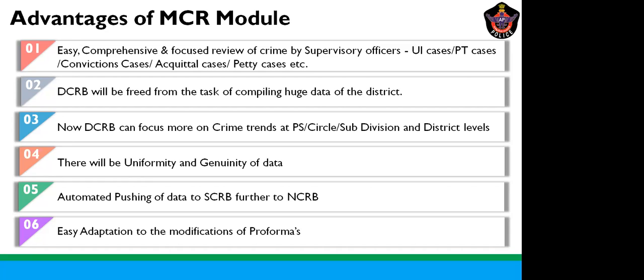So this problem is also rectified since it is automated. Whatever the change in the proforma, that can be easily adapted by just modifying the program.